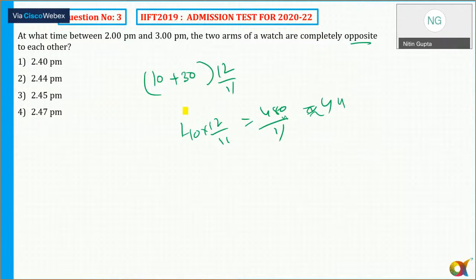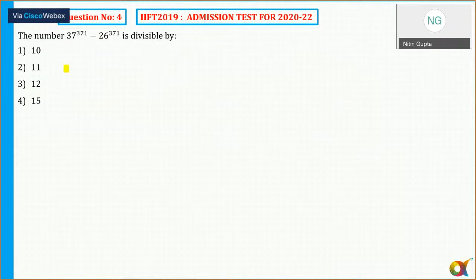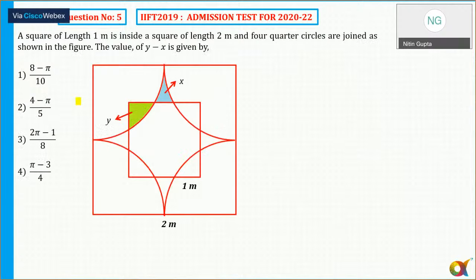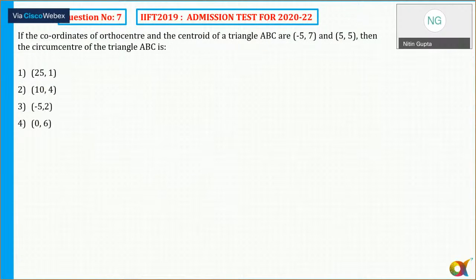So I'm just 40. Okay, let's move to the third. Divisible. Okay, 8 is to 4 and 9. So 27 minus 26 is 11. So fourth. Oh, the figure seems to be complicated. I'll leave it. Fifth, a very long question, leave it. Let's read the sixth, it's a very small question.